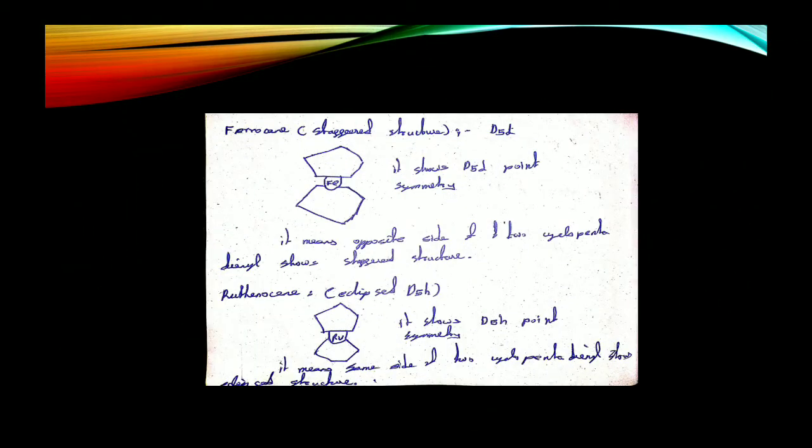In ferrocene, two structures are possible. One is the staggered form, another one is the eclipsed form. In the staggered form of ferrocene, it shows D5d point symmetry. We have shown in the picture the cyclopentadienyl rings are present on opposite sides, so it's called the staggered form. In ruthenocene, the cyclopentadienyl rings are on the same side, so it is the eclipsed form. It shows D5h point symmetry in ruthenocene.